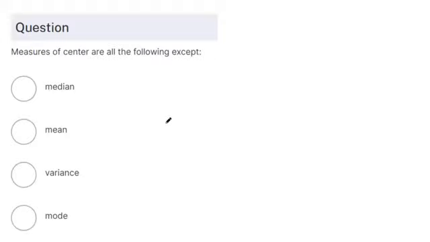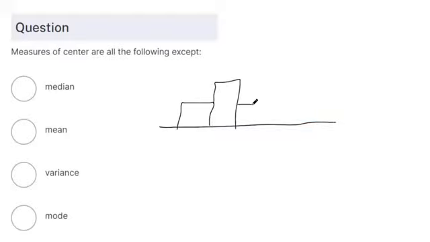Measures of center are ways of trying to find a typical number in a data set. So let's say you make a histogram and it looks something like this. Maybe this is like the income for people in your neighborhood. Maybe there's just a few people with a lot of income.